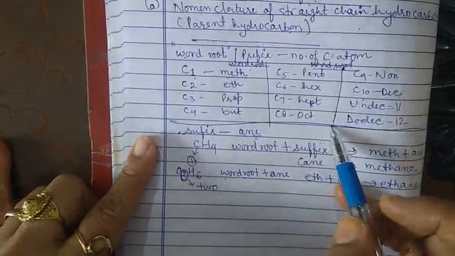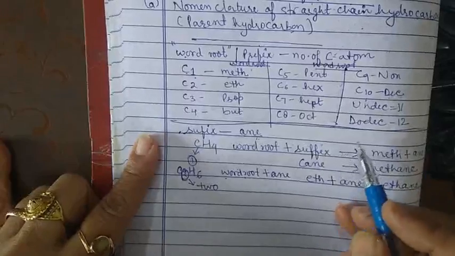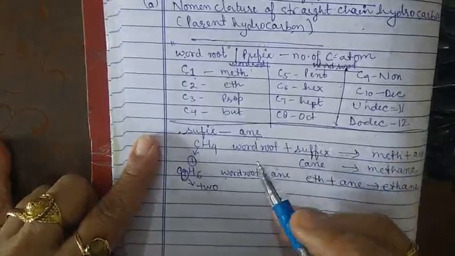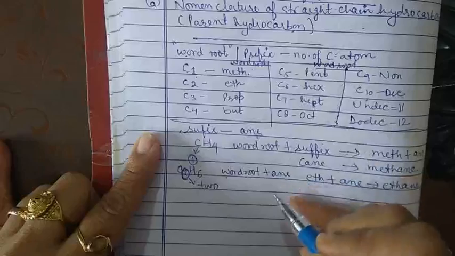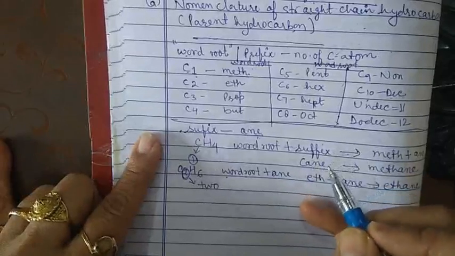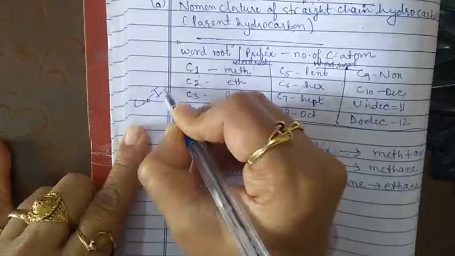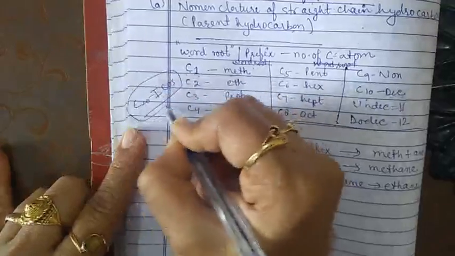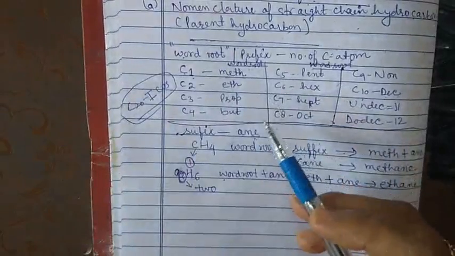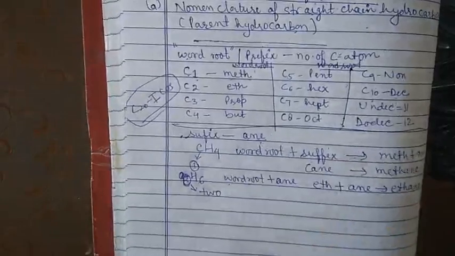Tridec is for 13, because tri stands for 3. Tetra stands for 4, so tetradec. Penta means 5, so pentadec. Hexadec. Heptadec. Octadec. Nonadec. Icos for the 20. C20 is icos. So by the help of this table, we can easily give name to the organic compound.